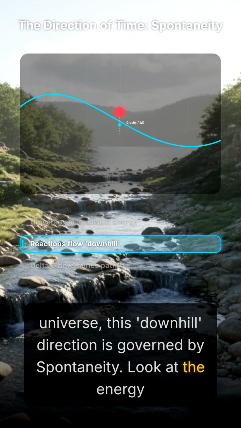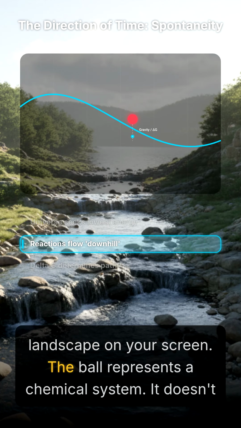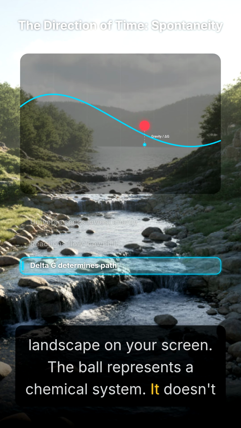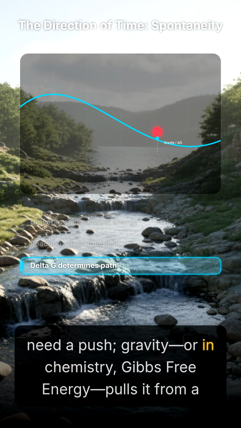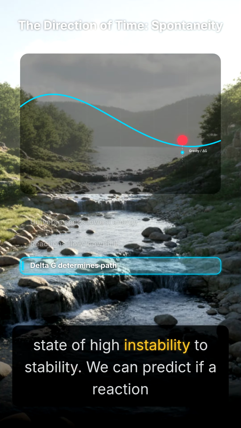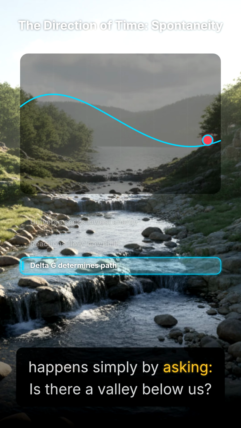Look at the energy landscape on your screen. The ball represents a chemical system. It doesn't need a push. Gravity, or in chemistry, Gibbs free energy, pulls it from a state of high instability to stability. We can predict if a reaction happens simply by asking, is there a valley below us?